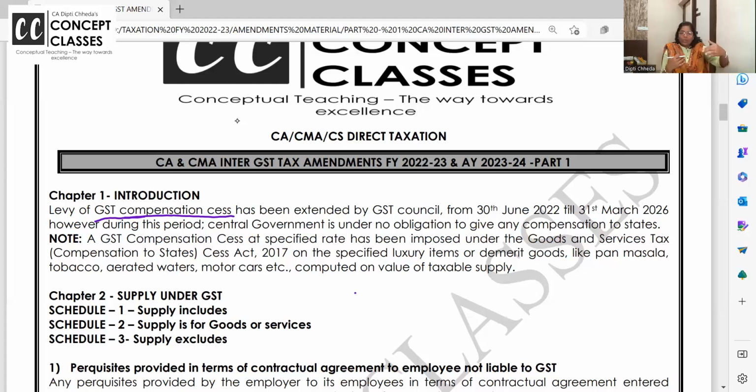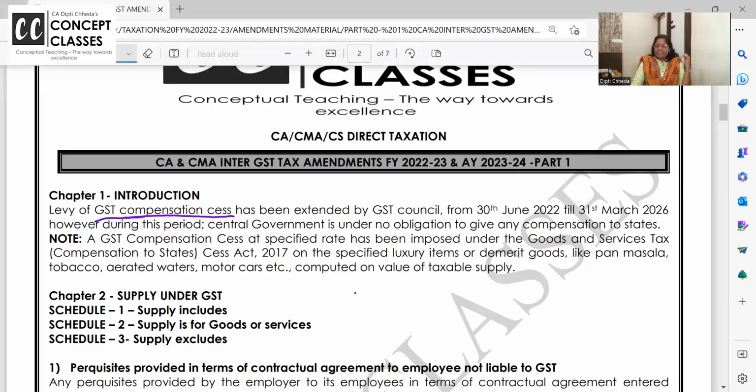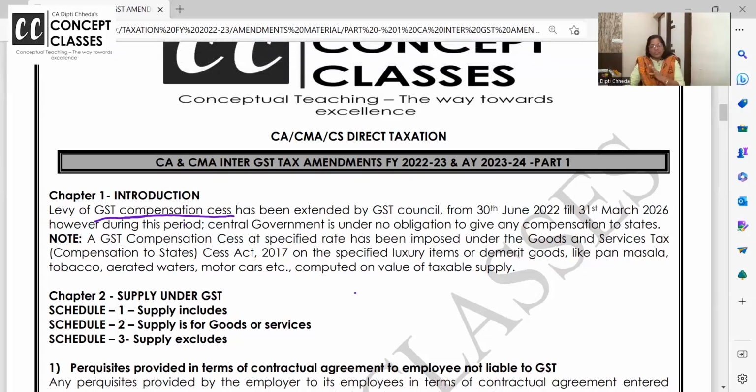So to compensate that, the central government was compensating them by collecting this additional levy. You know how we say in direct taxes, oh, you are earning above 50 lakhs, you pay surcharge. You all remember? Above 50 lakhs, you are earning very good, pay surcharge. Achha, you are earning above 1 crore, pay higher surcharge. Like that, on luxury goods, along with GST, GST compensation cess is charged, which is not discontinued, it's going to continue.